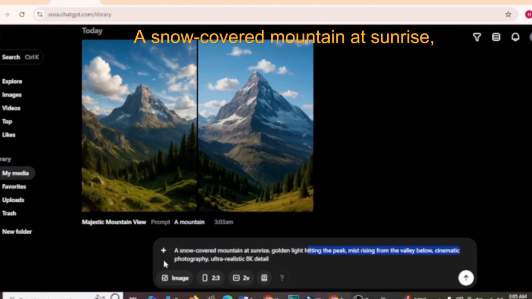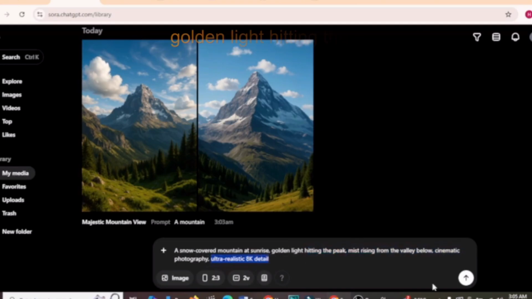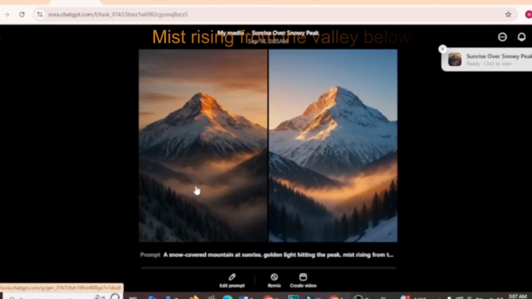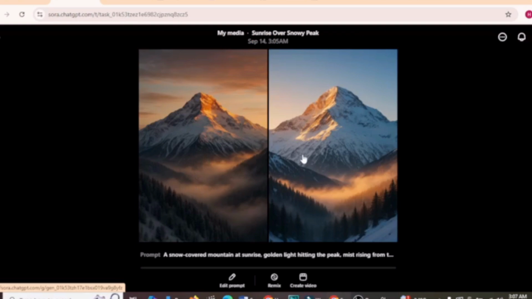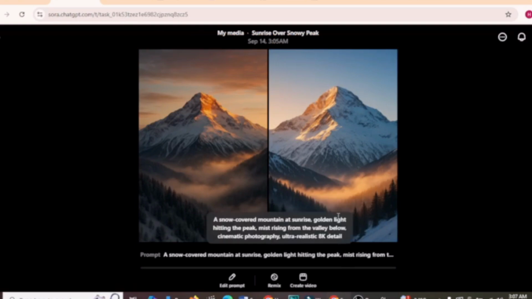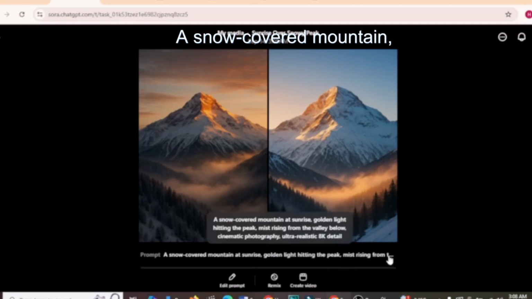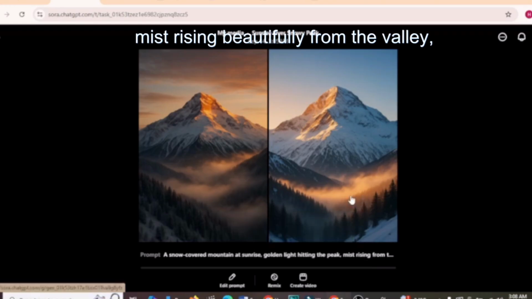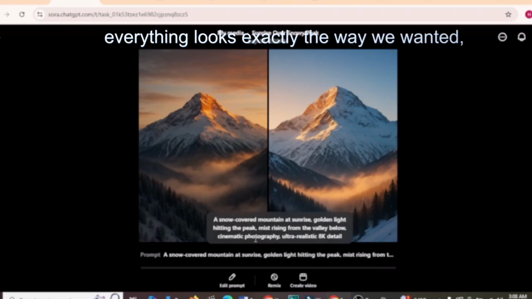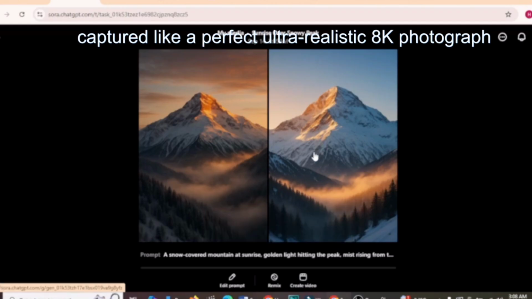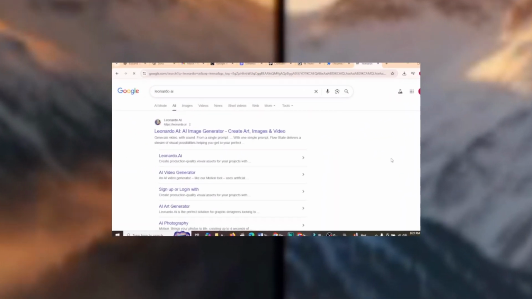A snow-covered mountain at sunrise, golden light hitting the peak, mist rising from the valley below, cinematic photography, ultra-realistic 8K detail. And almost instantly, you can see the difference. A snow-covered mountain, the golden sunlight striking the peak, mist rising beautifully from the valley. Everything looks exactly the way we wanted, captured like a perfect, ultra-realistic 8K photograph.